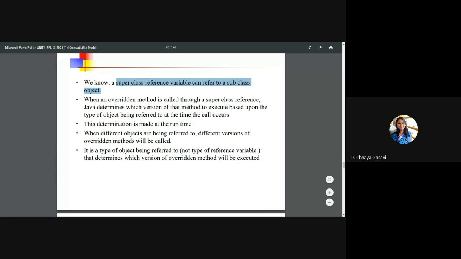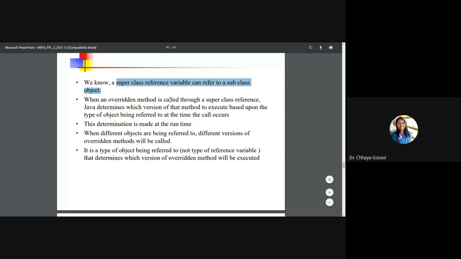So if on the left hand side you write the superclass name, and on the right side you create an object of the subclass, that means the superclass reference can refer to the subclass object.